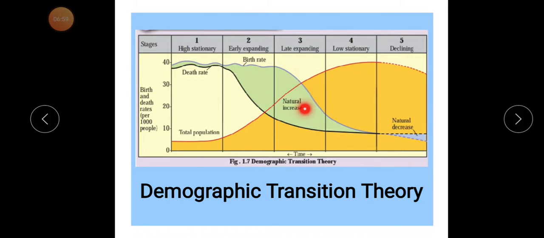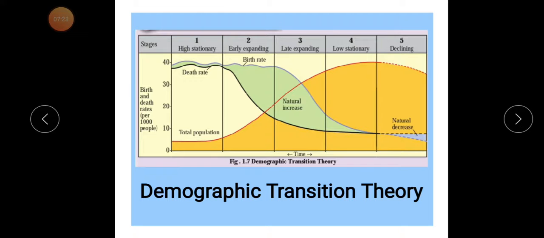That's why in the third stage the countries are well developing. In the second stage, development starts in a region. They are not totally developed, but developing, with secondary and tertiary activities.